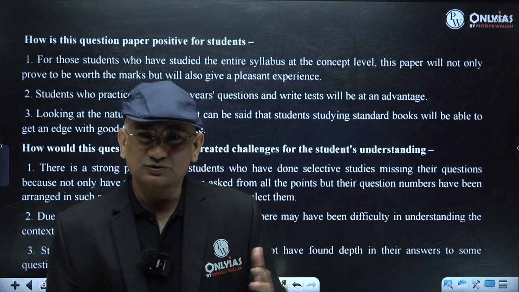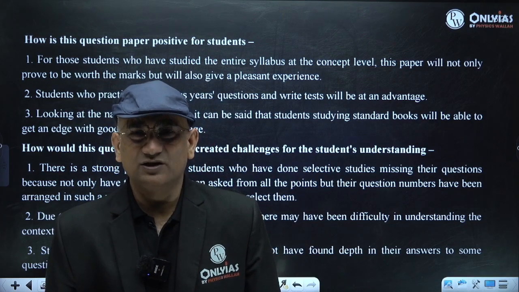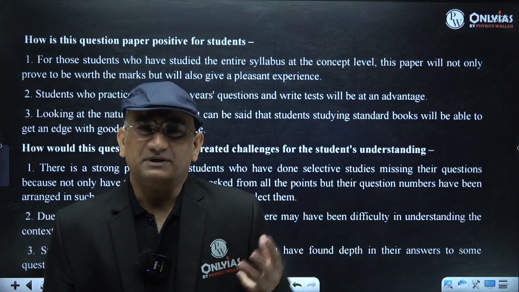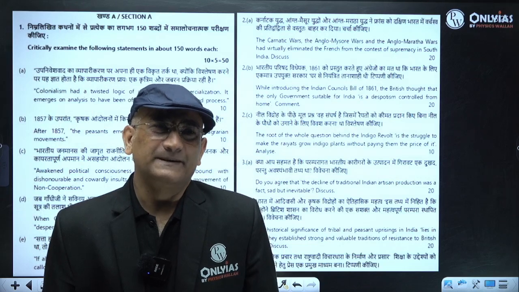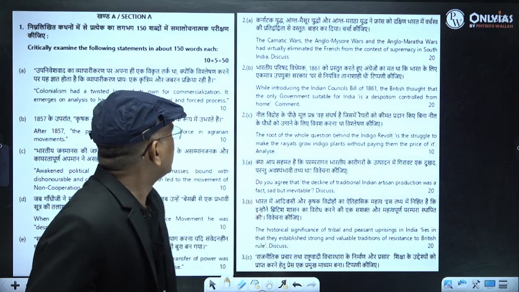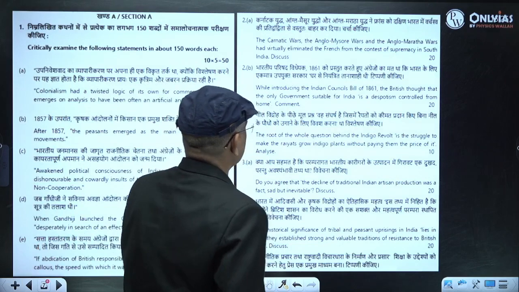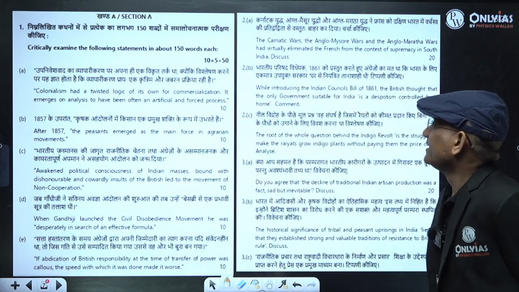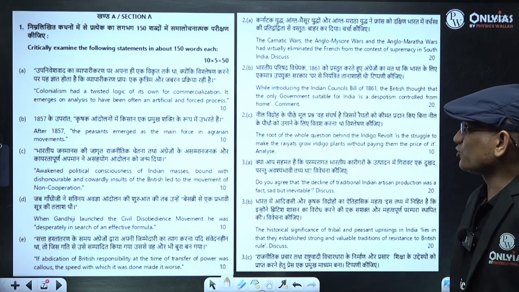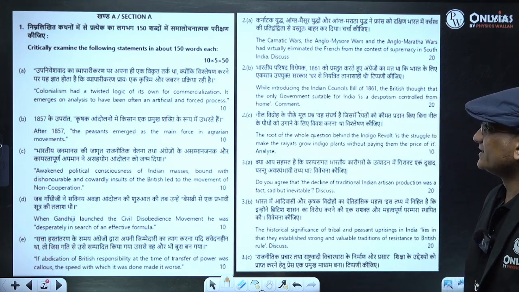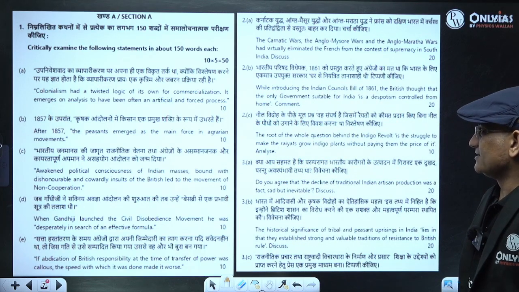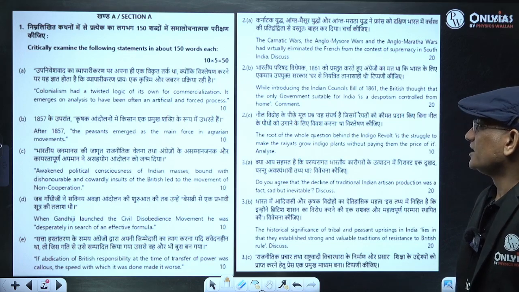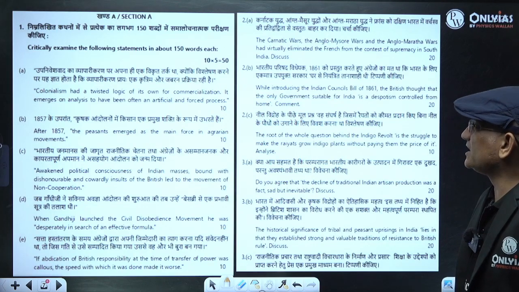Now coming to the discussion, generally the kind of question they have asked, you can see how they are framing the question also. You have two sections, section A and section B. I hope you all know section A and section B. And in section A, question number 1 you have to attempt, right? And they are asking 5 question, 10 marks each. आपको उसको 150 वर्ड में लिखना होता है.